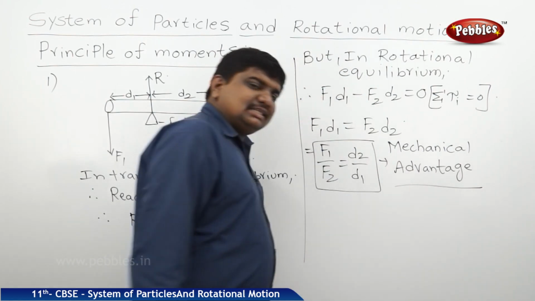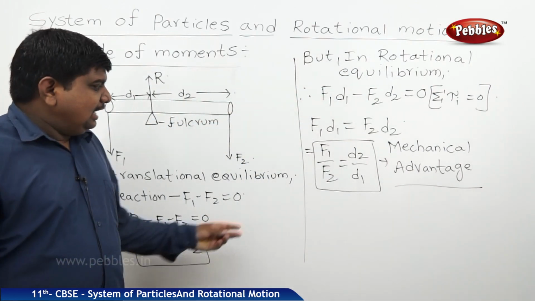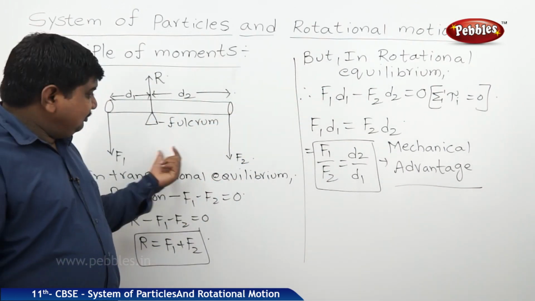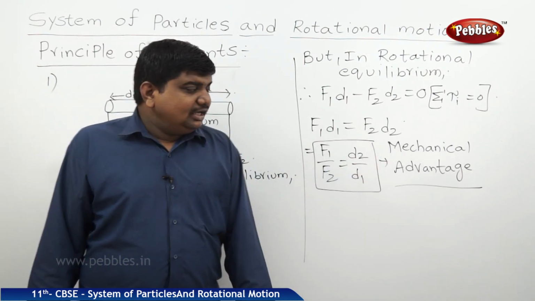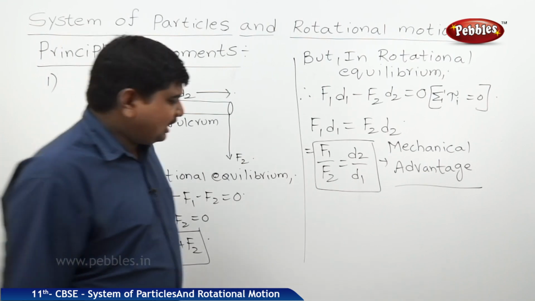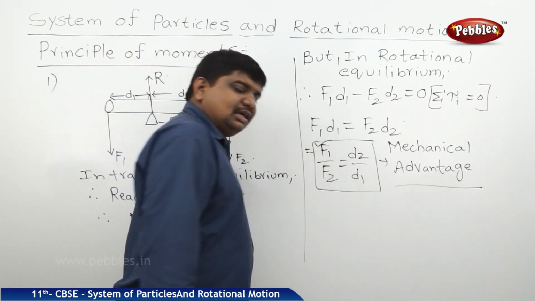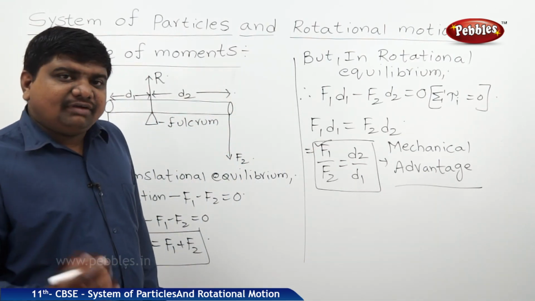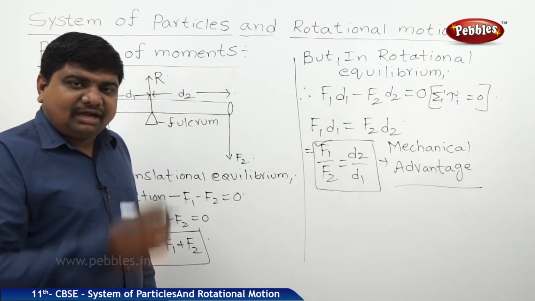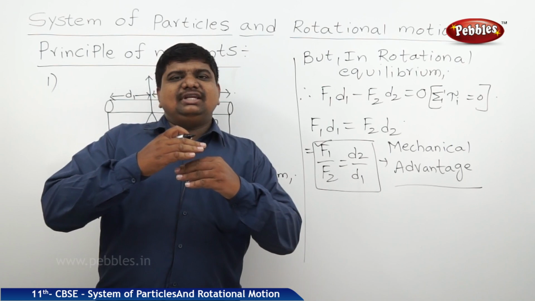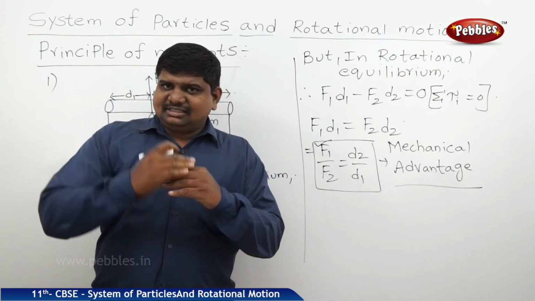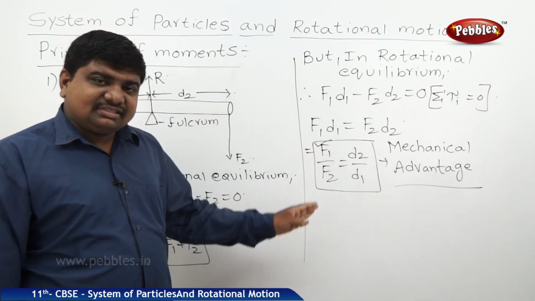It gives the result of how much force a body can withstand without disturbing the equilibrium position. That is said to be mechanical advantage. Here, two types of forces we are observing, one is F1 and one is F2. If F1 is moving towards the right side of the circumference, F2 will move towards the left side, which are actually placed at opposite faces. But what is the significance of this F1 and F2?